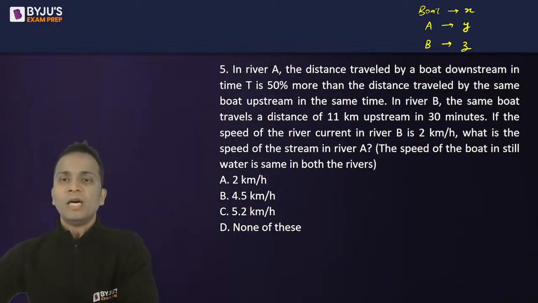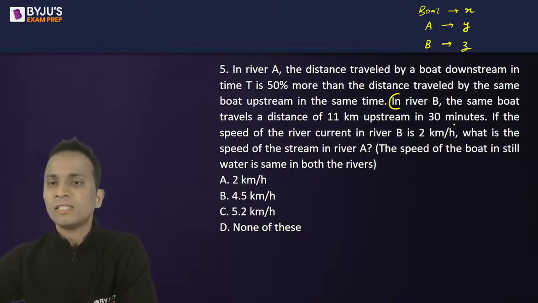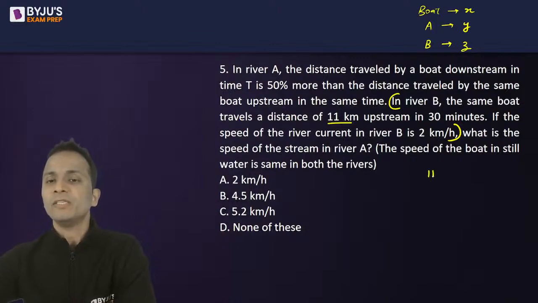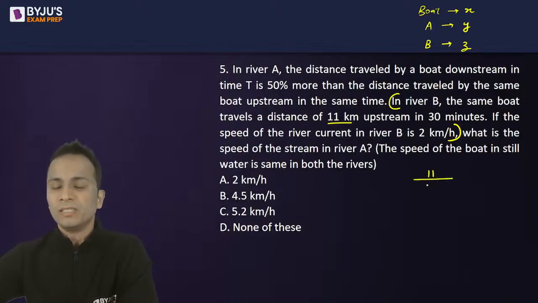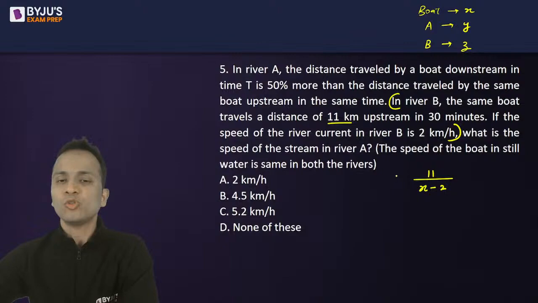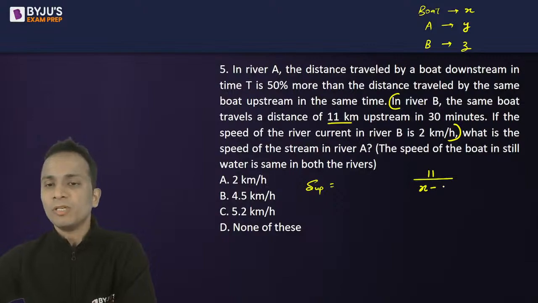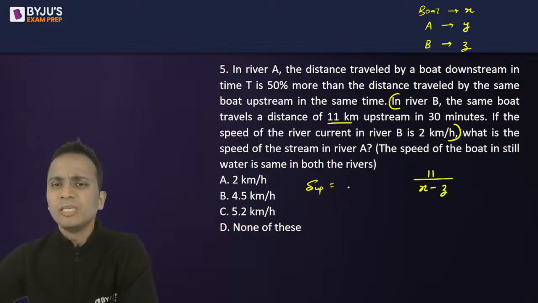Okay. Now I'll start from the second river, river B, and consider this data that I have marked. In river B, the boat travels a distance of 11 kilometers. So distance is 11 kilometers divided by the speed. So speed will be x minus 2. Okay, why x minus 2? Speed upstream will be equal to, or I'll write it in terms of variables, distance upon x minus z. Speed upstream for river B will be x minus z, right?